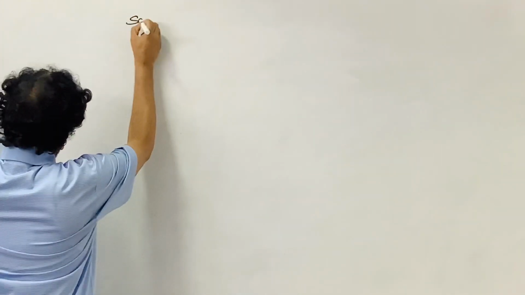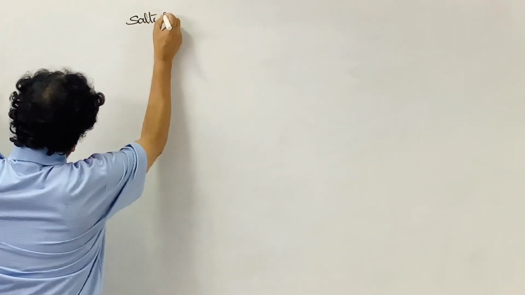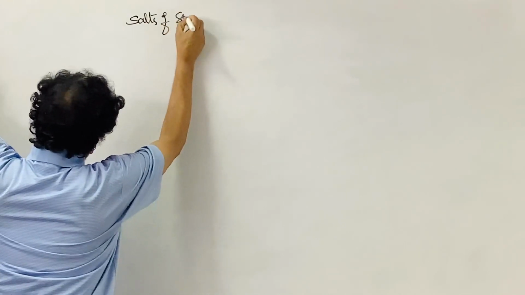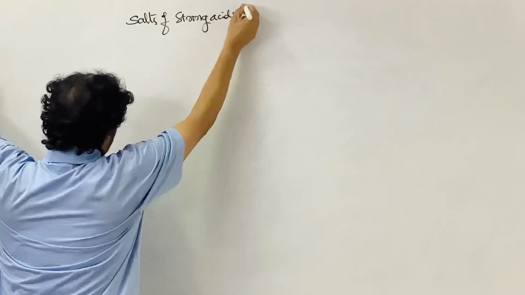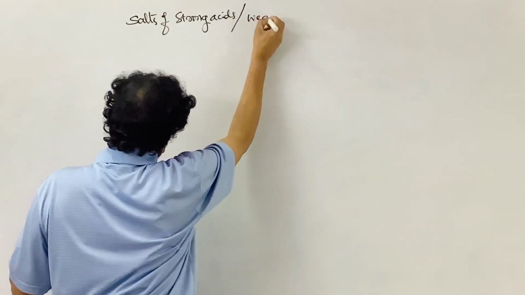In this video, I want to discuss the hydrolysis part of the third category of salts, that is, salts of weak bases and strong acids. That is, salts of strong acids and weak bases.